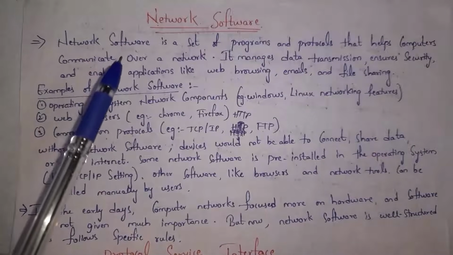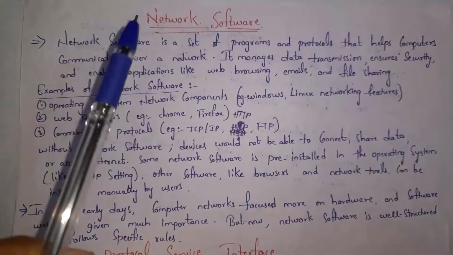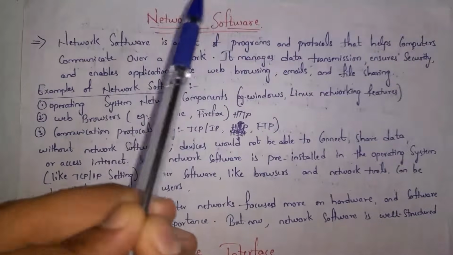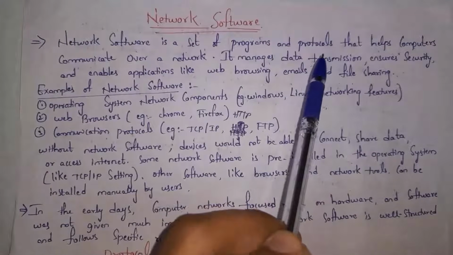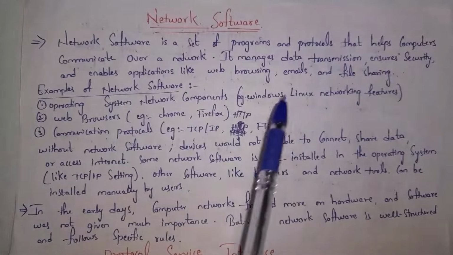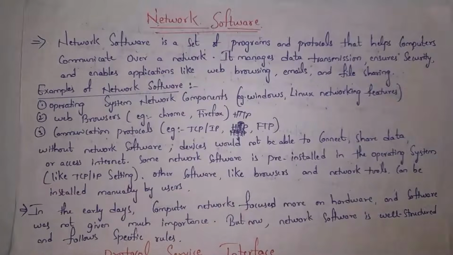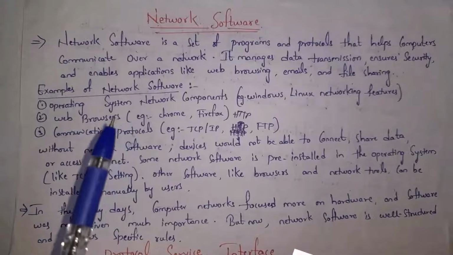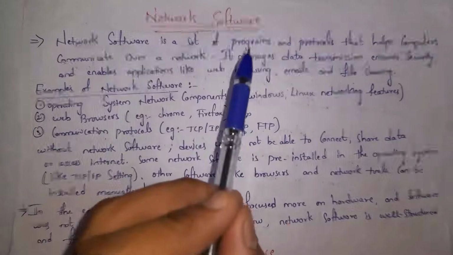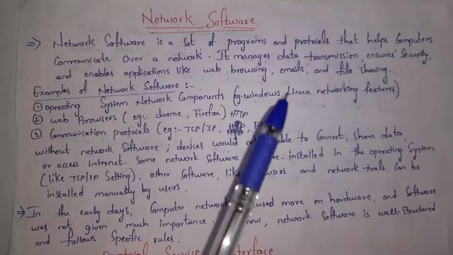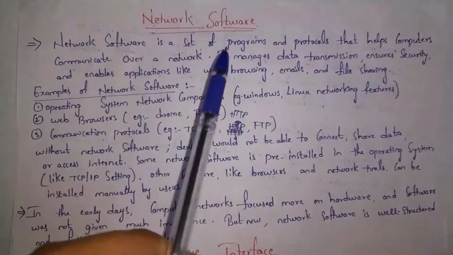Guys, for example, if you consider Google Chrome software, Google Chrome software is an example of network software. Google Chrome software contains a set of programs and protocols. Protocols are nothing but instructions and rules. By using these protocols and programs, we can communicate over the internet. By using this, we can perform activities like web browsing, email sharing and file sharing. And this network software also provides security.